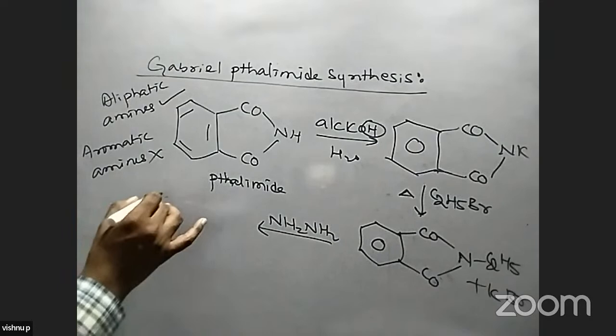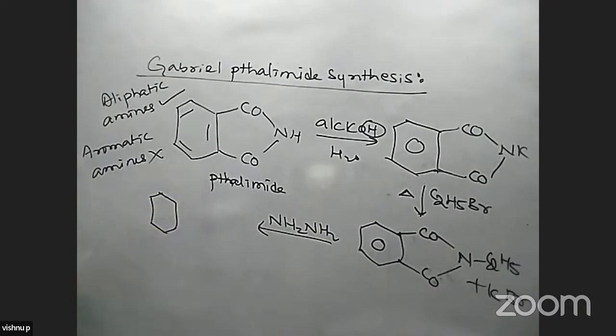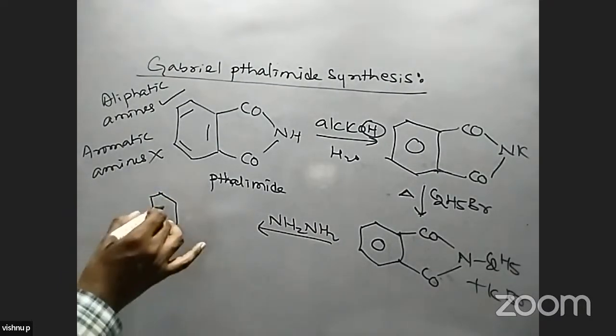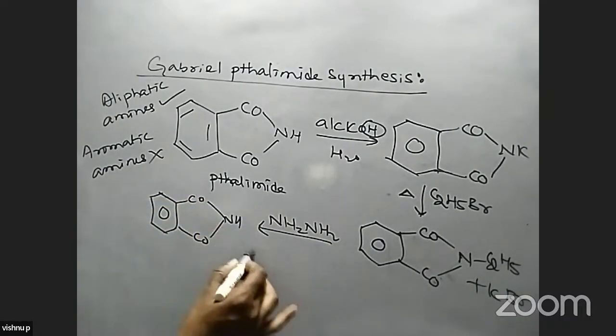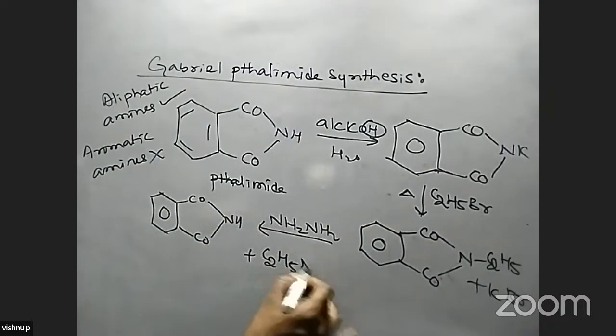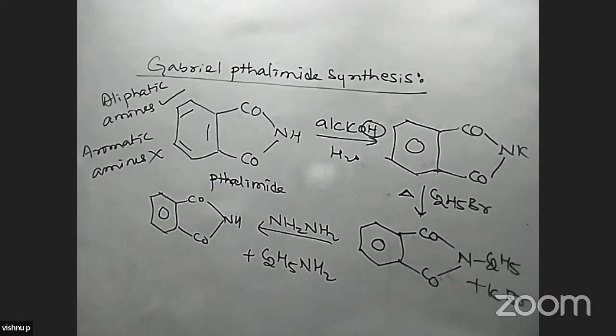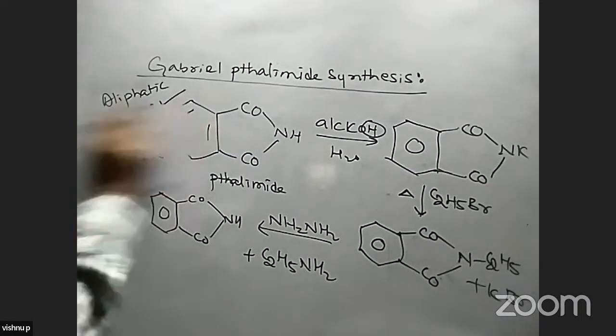Then in this case, we get this compound with CO, here CO, NH formed, plus C2H5NH2 is formed in this reaction. We use water or we use hydrazine. In the final step, we get primary amines formed in this preparation method. This is called Gabriel phthalimide synthesis.